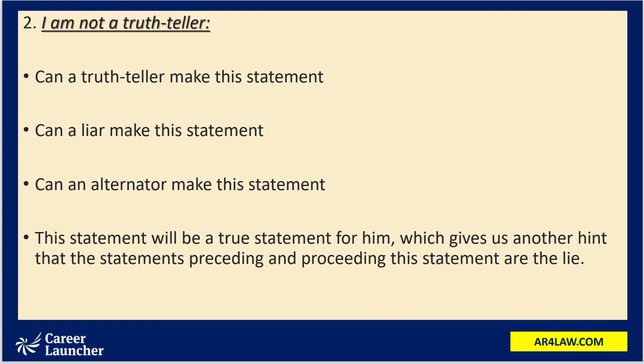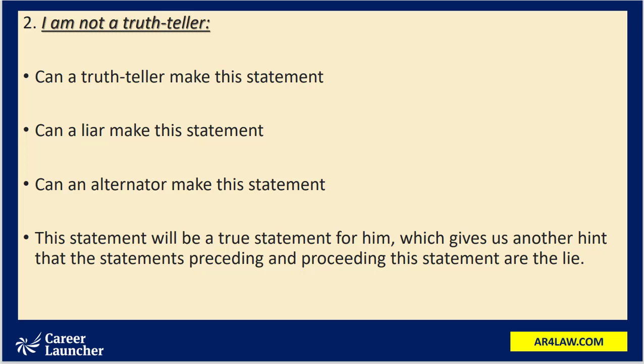Moving on, the second kind of statement: if a person says "I am not a truth teller," can a truth teller make this statement? Just remember, a truth teller is someone who, in all circumstances, in all possibilities, will always speak the truth. So if that person is a truth teller, he can never say "I am not a truth teller."